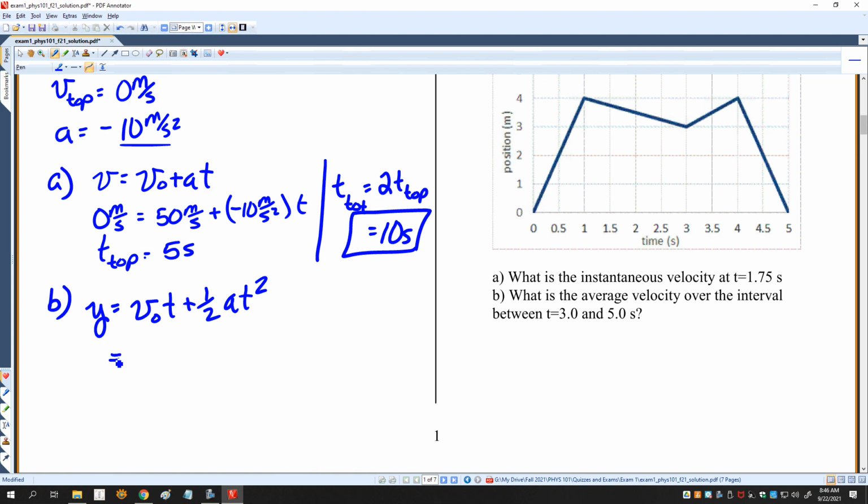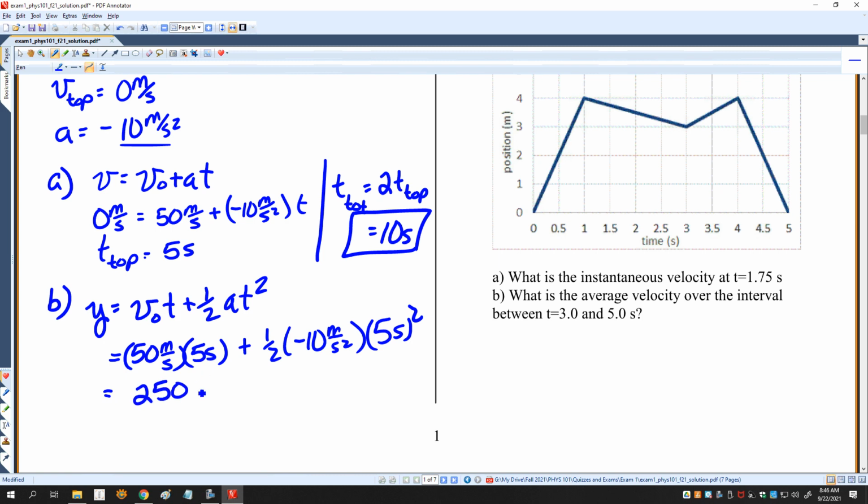So here, v naught was 50 meters per second. The time that I want to know the position is at 5 seconds. I know that's the time at the top of the trajectory. 1/2 of minus 10 times 5 seconds squared. This is 250 meters minus 125 meters. That's 125. And that's my answer.